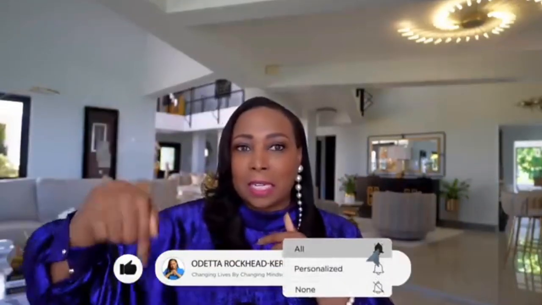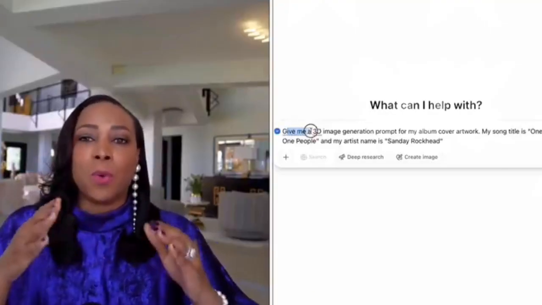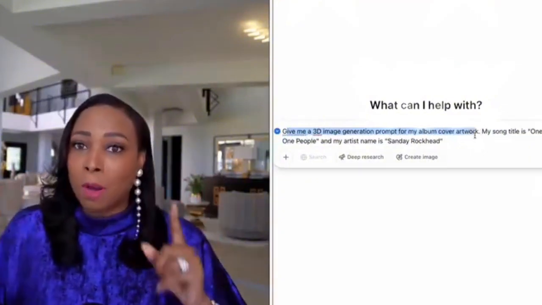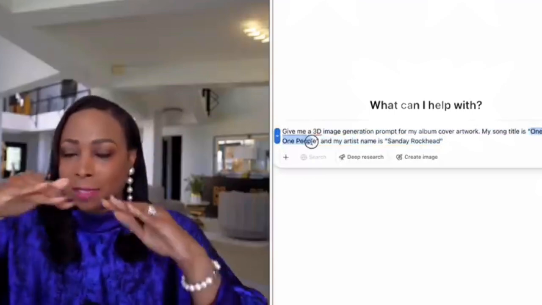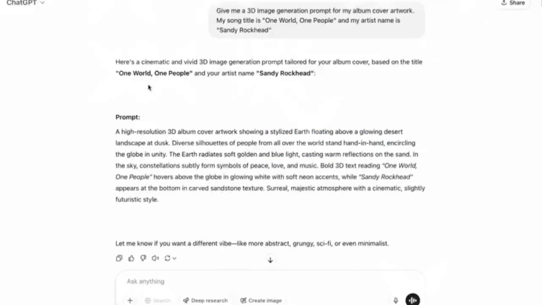Now, step 3 is to create your song cover art using Tidal AI. And I'm going to place the Tidal link in the description of this video that you can click on, and you can use it for free with some amount of limitation. Ask ChatGPT with this prompt to give you a 3D image generation prompt for your album cover artwork. And then in the prompt, you're going to say, my song title is, and you put your song name there, and my artist name is, and you place your artist name there.